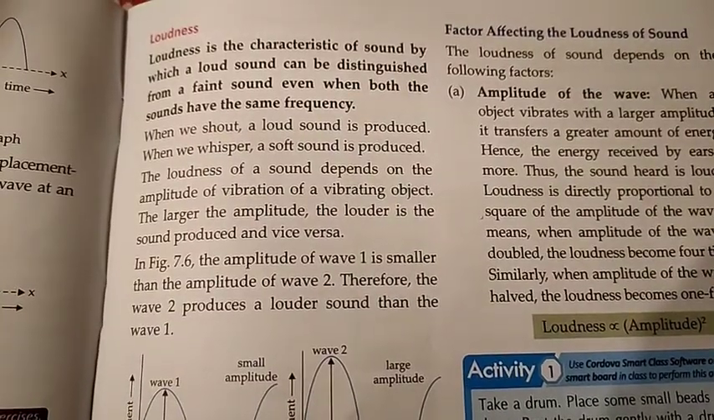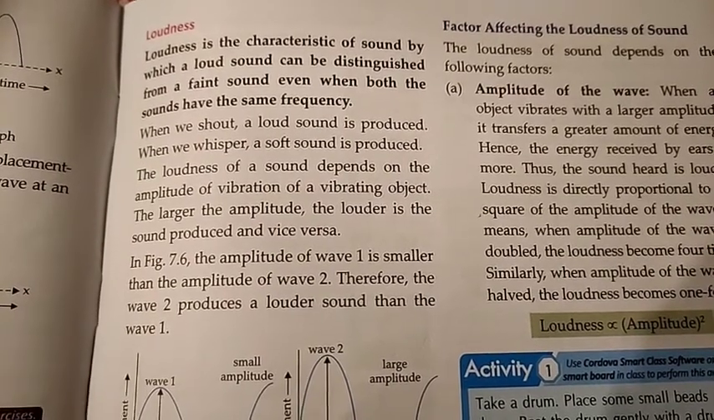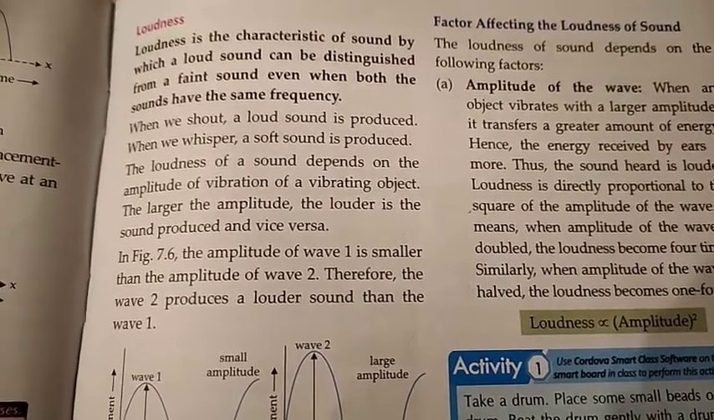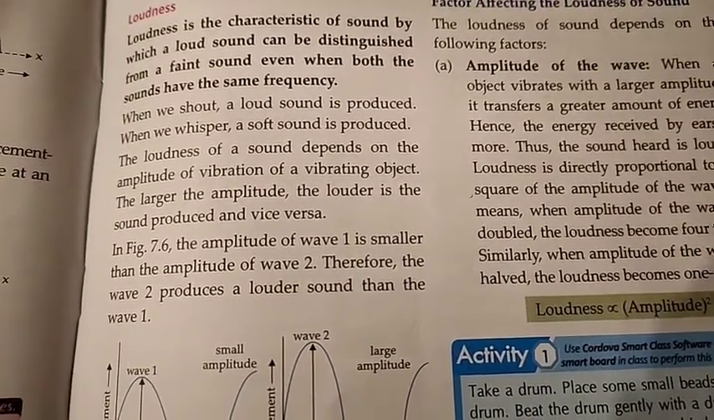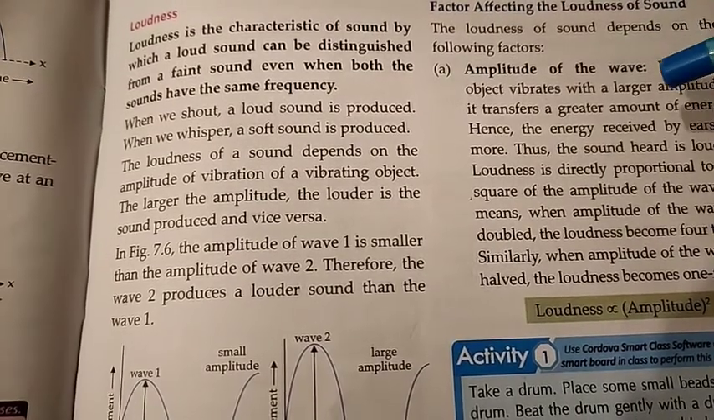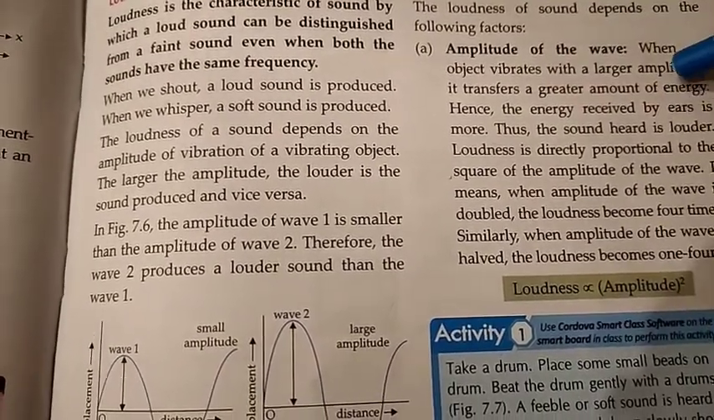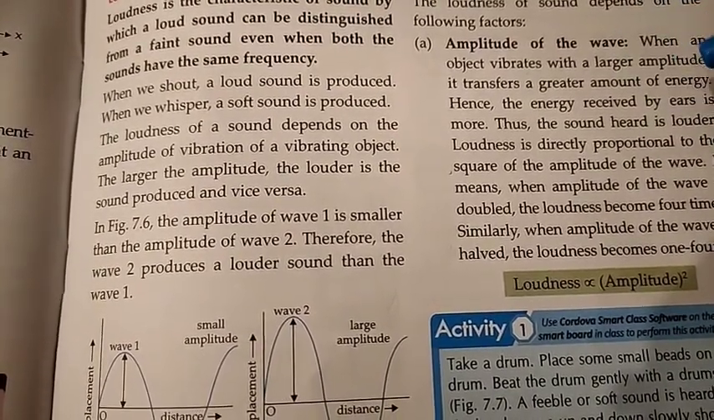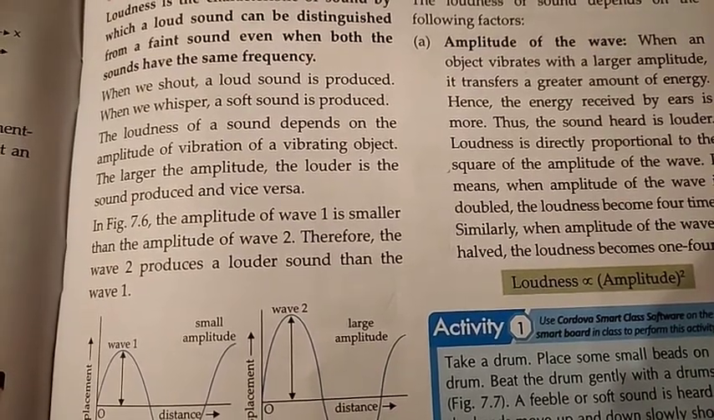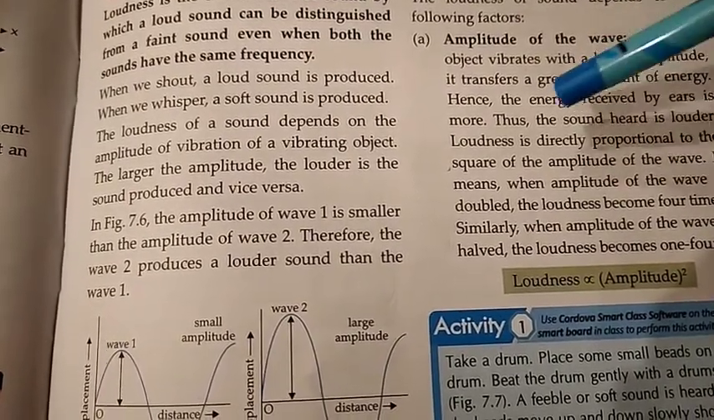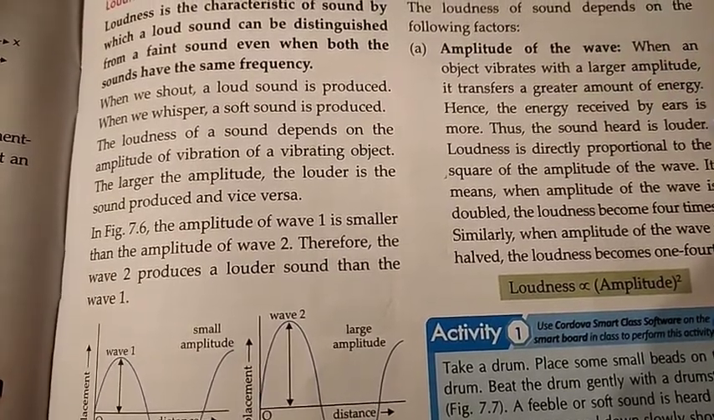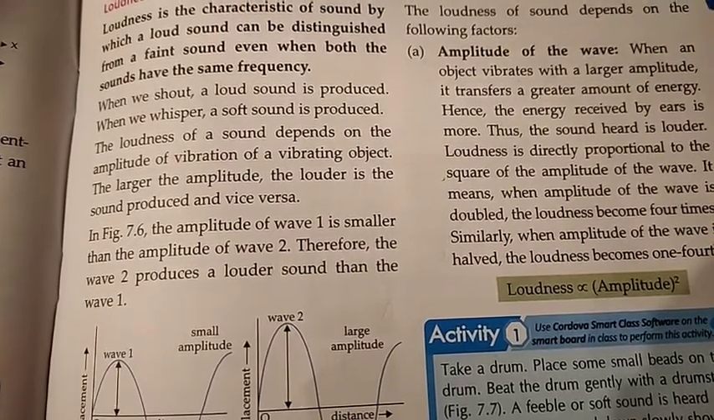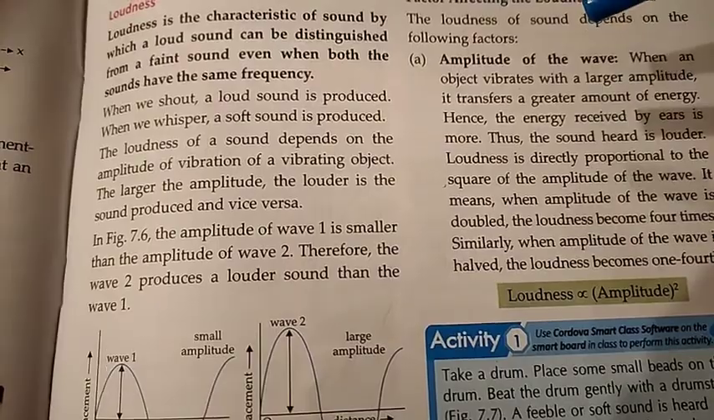Now, factors affecting the loudness of sound. The loudness of sound depends on the following factors. Number one is amplitude of the wave. Now, you know what amplitude is? It is the displacement from the mean position. So, when an object vibrates with a larger amplitude, it transfers a greater amount of energy. Hence, the energy received by ears is more. Thus, the sound heard is louder. Larger the amplitude, louder is the sound, because a greater amount of energy is transferred.